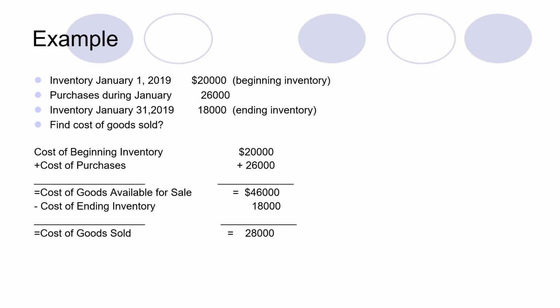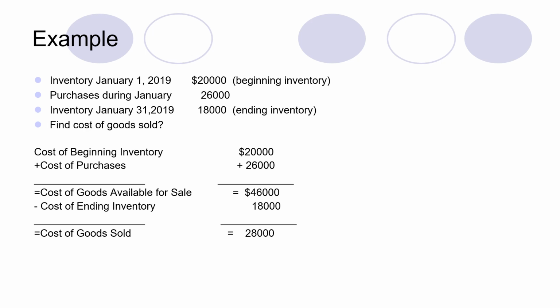Now see this example. In this example, inventory on January 1st is 20,000. This is written as beginning inventory. Then purchases during the month were 26,000, and inventory at the end of January, that is 31st January 2019, is 18,000, and this is the ending inventory. So what we have to do is find the cost of goods sold.